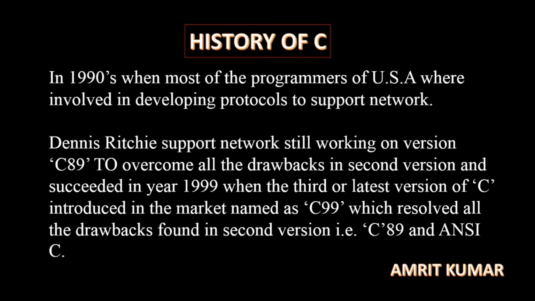So Dennis Ritchie and the American government thought about this language very seriously, and made a committee, the ANSI committee, which is known as the American Standard. ANSI means American National Standards Institute, which was made for quality maintenance of the C language and for finding the drawbacks of the C language. And when the drawbacks were found, the latest version was launched in the market, and that got more popularity in the market. And this is how the C language came into existence.